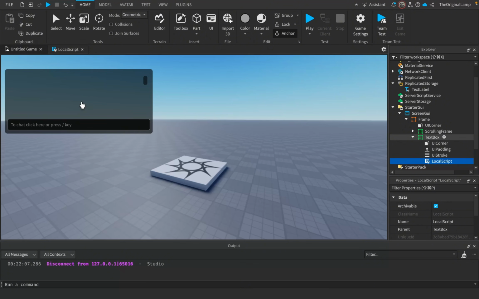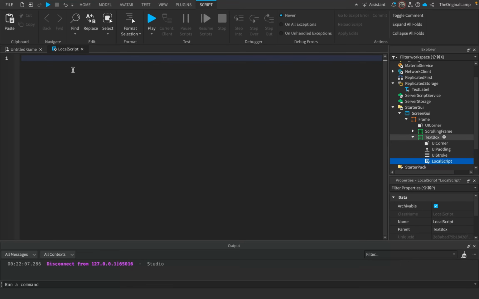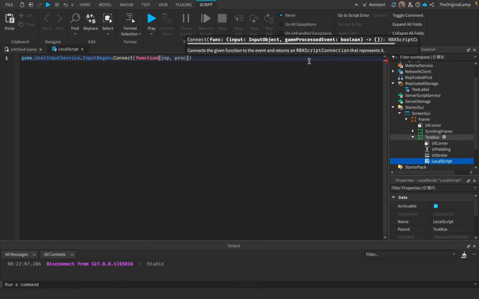So we actually have to disable the original chat, and we have to make sure that when you press the / key, this box actually just appears and you're able to type in it and everything. And the way that I'm going to do this is actually very simple. I'm going to get the user input service of Roblox. I'm going to detect whenever input begins. I'll get the actual input, then I'll get the processed event.